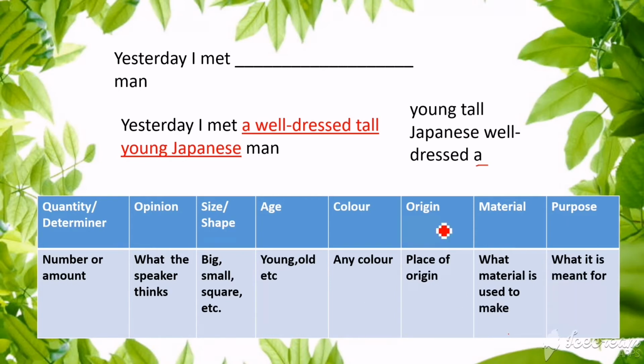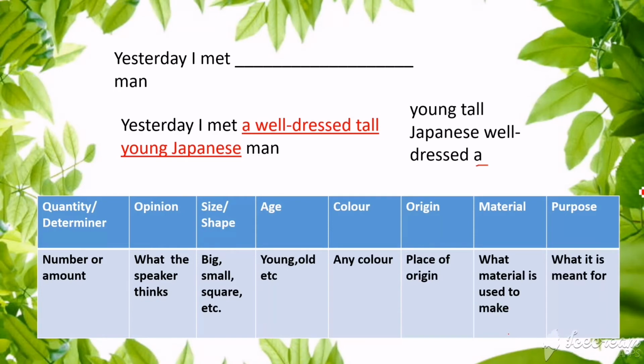So purpose. Purpose means for what? For what that particular material is used, or for what they are using that. Some purpose of that particular noun will be mentioned in that sentence. In that case, you can write the purpose next to the material.